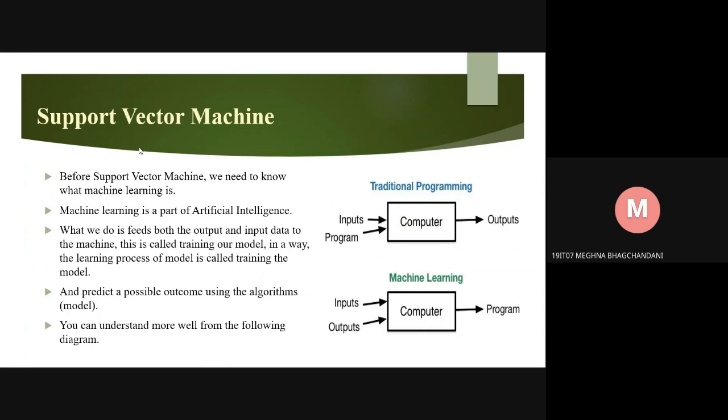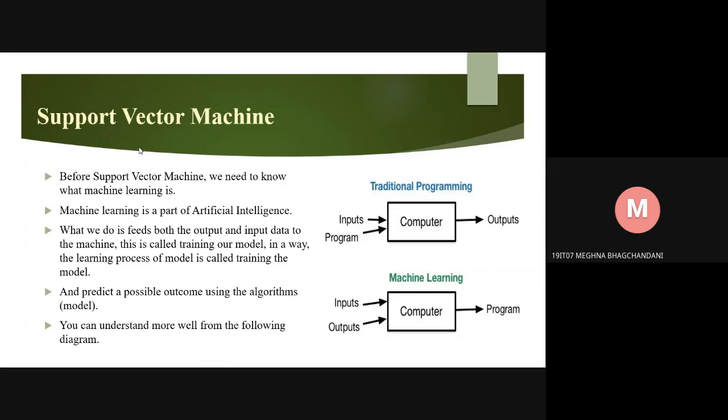So the topic is support vector machine. Before support vector machine, we need to know what machine learning is. Machine learning is a part of artificial intelligence. What we do is feed both the output and input data to the machine. This is called training our model. In a way, the learning process of the model is called training the model, and then it predicts a possible outcome using the algorithms. You can understand this better from the following diagram.